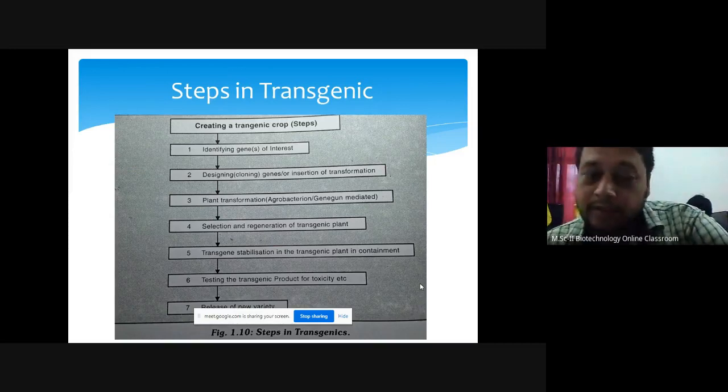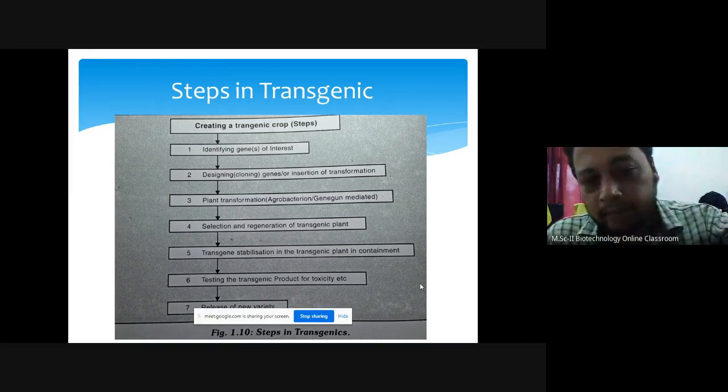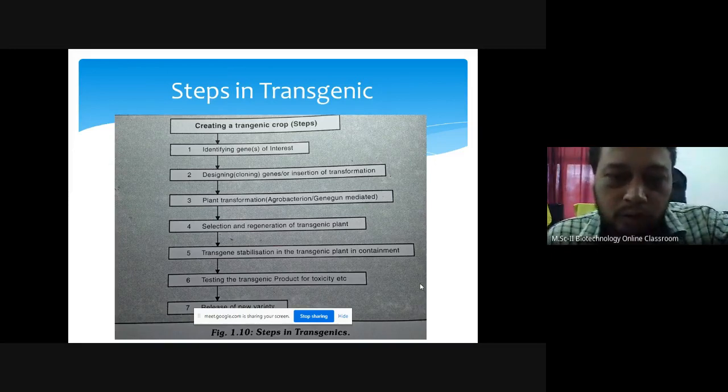Out of that, which is the transformed plant which is having stable gene. स्टेबल जीन म्हणजे when we grow that plant and if we harvest the seeds and when we cultivate that seeds, the gene should be transferred to the seeds. एकाच जनरेशनला येत असेल then that is of no use.